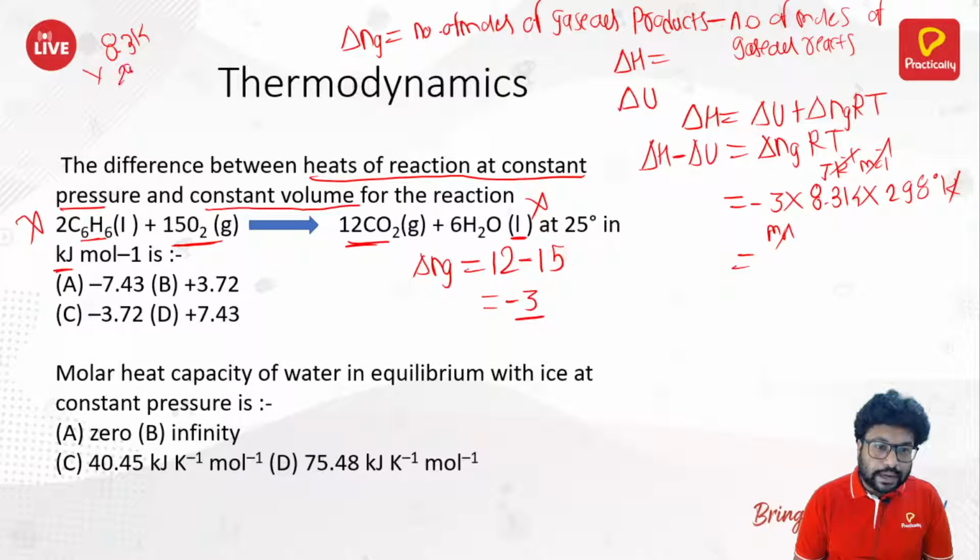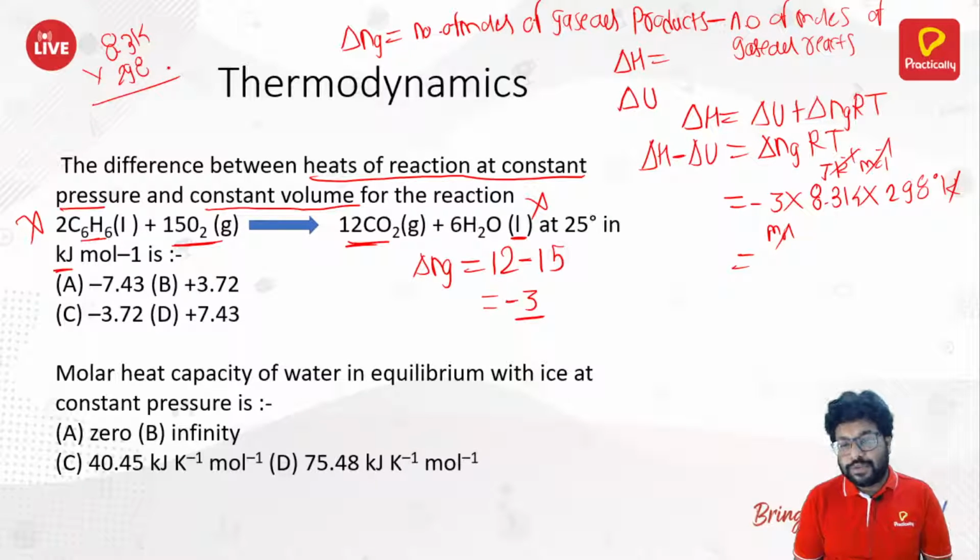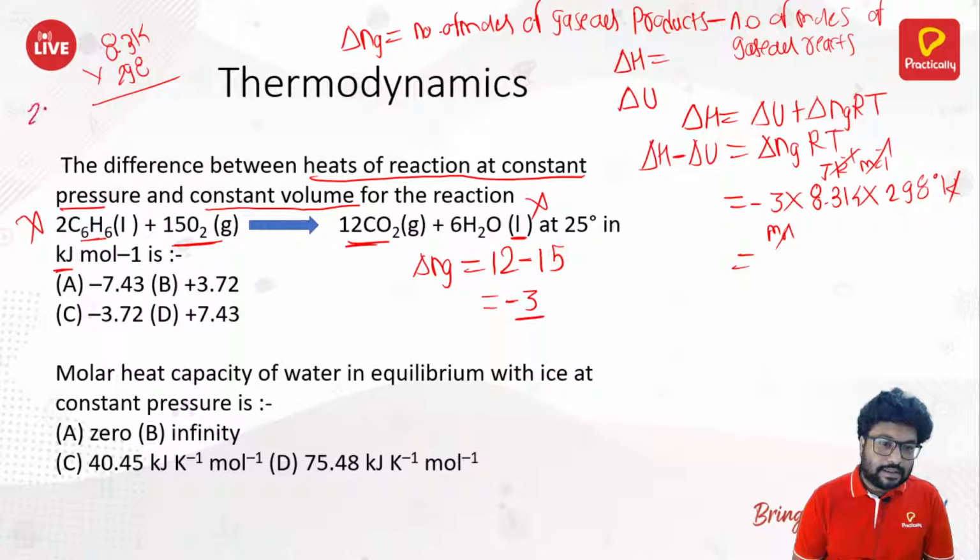0.34 into 298. Now obviously we don't know the table of 298. So 298 into 4.